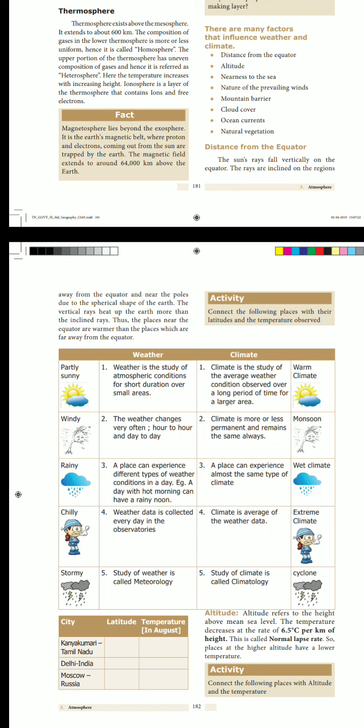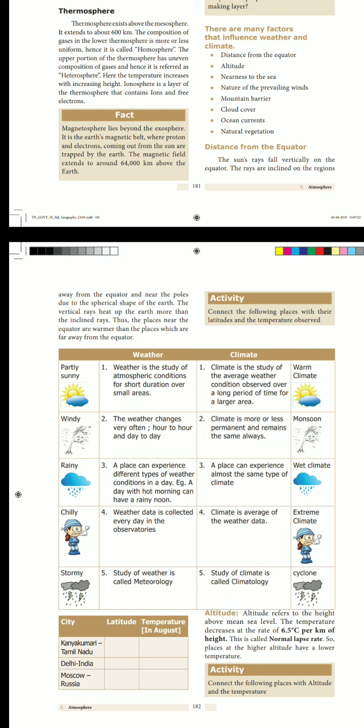Third point: a place can experience different types of weather conditions in a day. For example, take Kanyakumari. It can have different types of weather conditions in a day. A day with a hot morning can have a rainy noon. On the same day, the morning can be very hot.